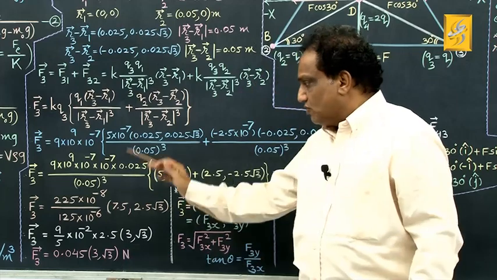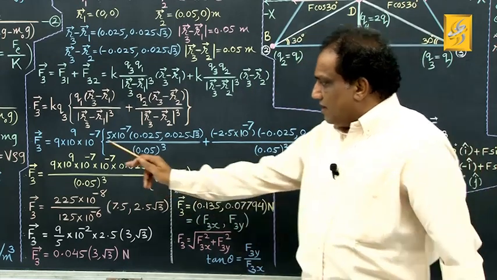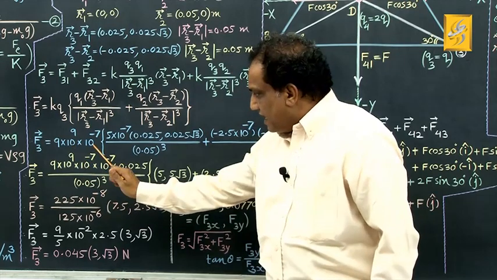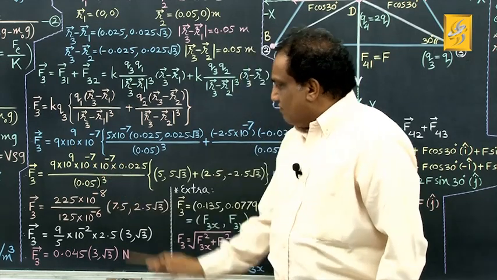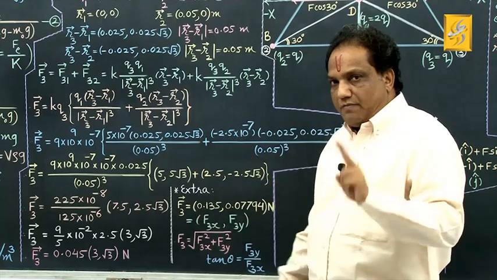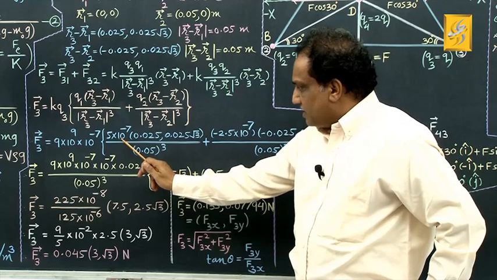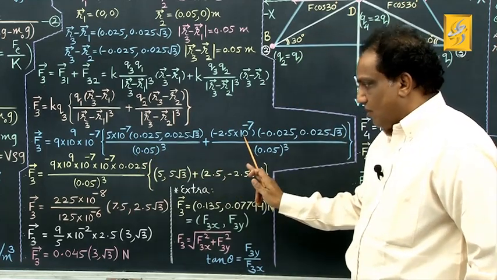Okay, and then proceed further. Now tell me, 9 into 10 raised to 9 as it is, 10 raised to minus 7 as it is. From the inside part, I am taking a product common. Which product? 10 raised to minus 7 I can take common.